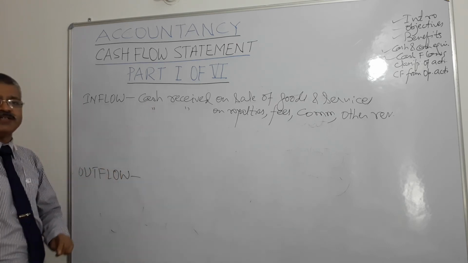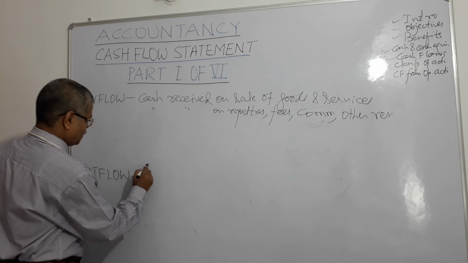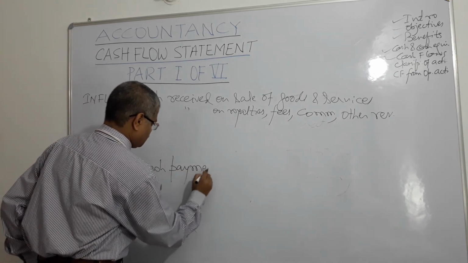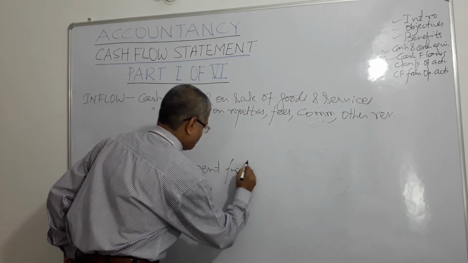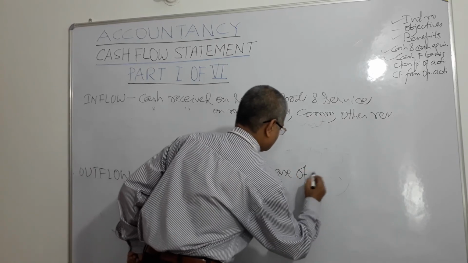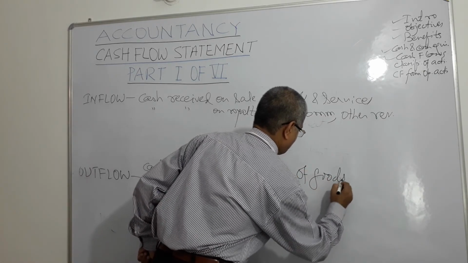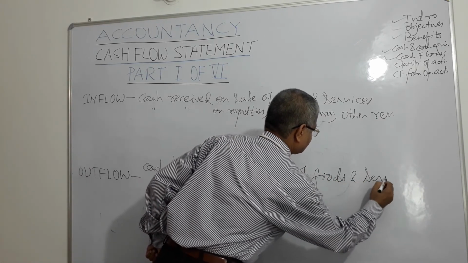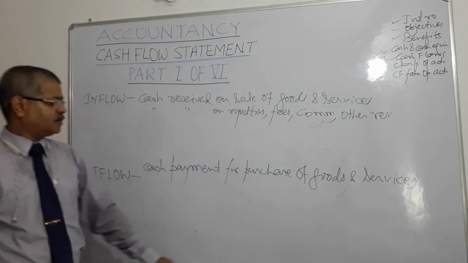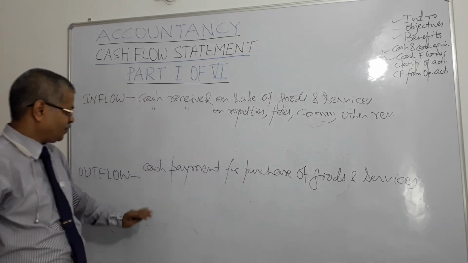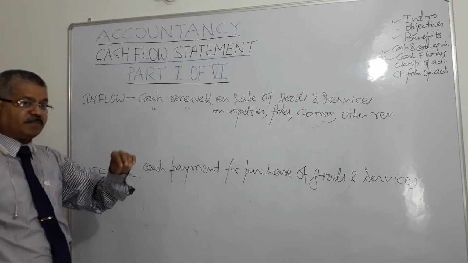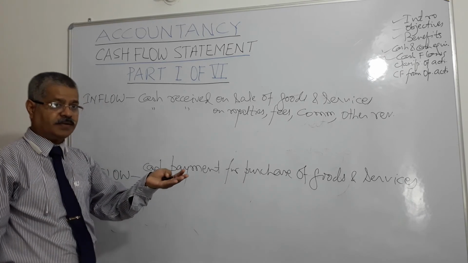What could be major items of outflows? I make cash payment for purchase of goods and services. See, when I am manufacturing bicycles, I need a number of goods and services. So when I make cash payment to them, that is outflow, that money goes out, right?